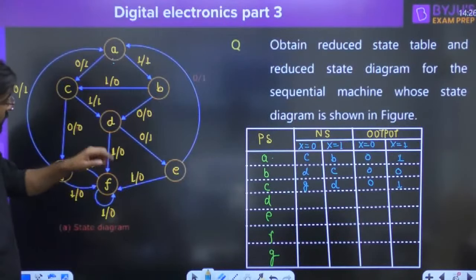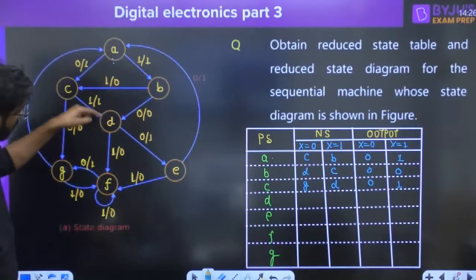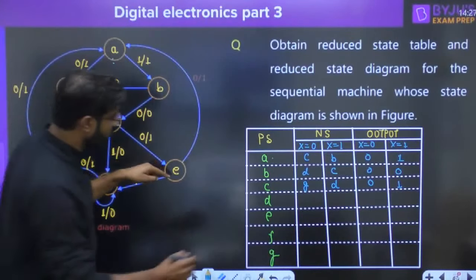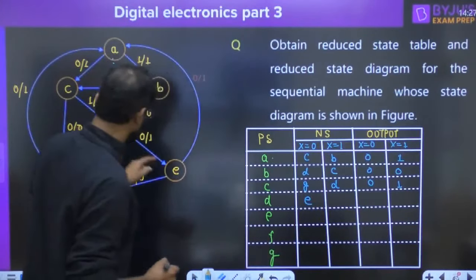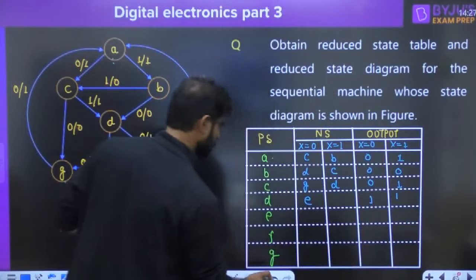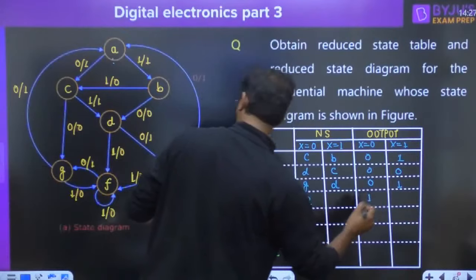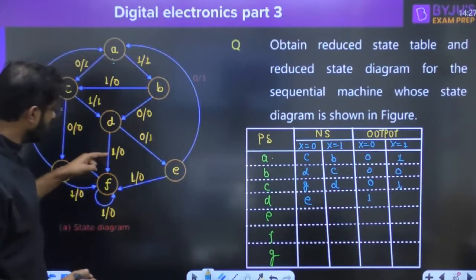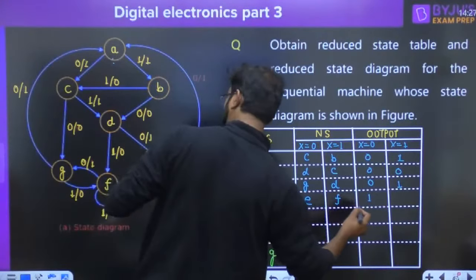Now if you are at D state, where is D? This one. If 0 is applied, you have to move into the E state, output is 1. Sorry, output is 1. You are at D state, input 1 is given, you have to move into the F state, and output is 0.